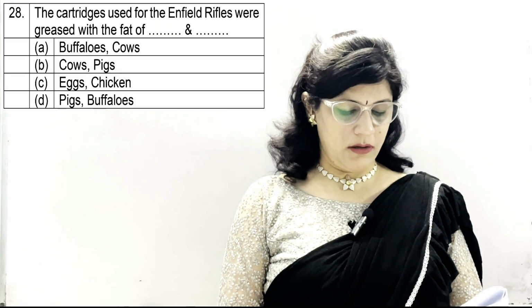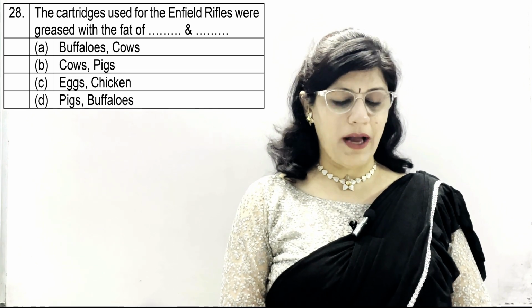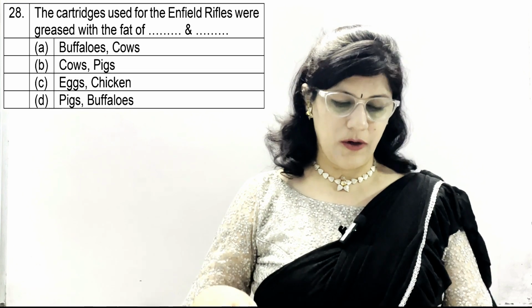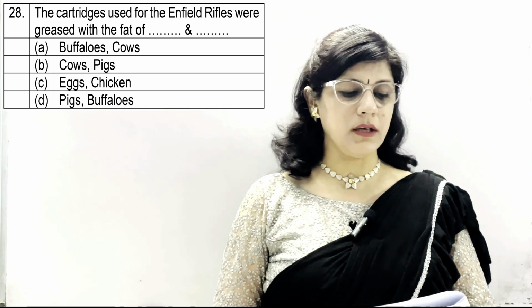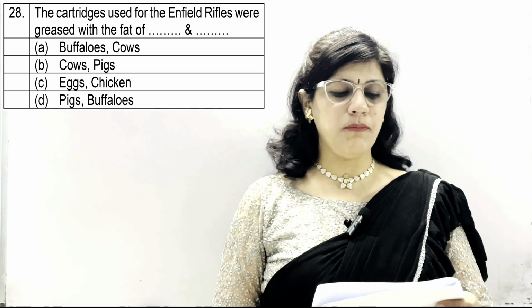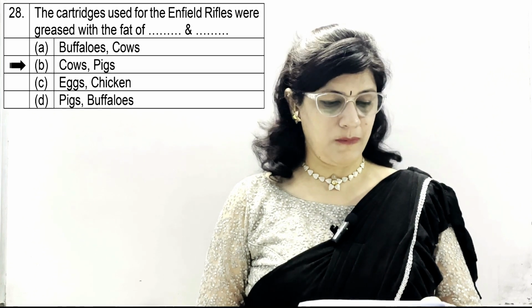Question number 28. The cartridges used for the Enfield rifles were greased with the fat of dash and dash. Option number A, buffaloes and cows. B, cows and pigs. C, eggs and chicken. And D, pigs and buffaloes. And the correct option is B, cows and pigs.